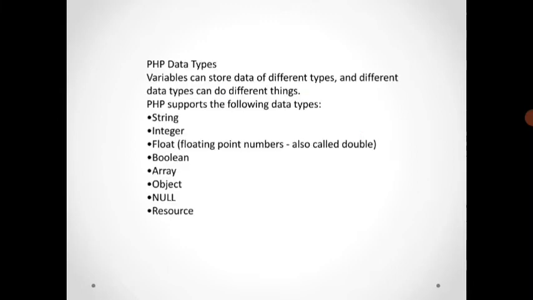Today we are going to discuss PHP data types. In PHP, variables can store data of different types, and different data types can do different things. PHP supports the following data types: string, integer, float, boolean, array, object, null, resource.